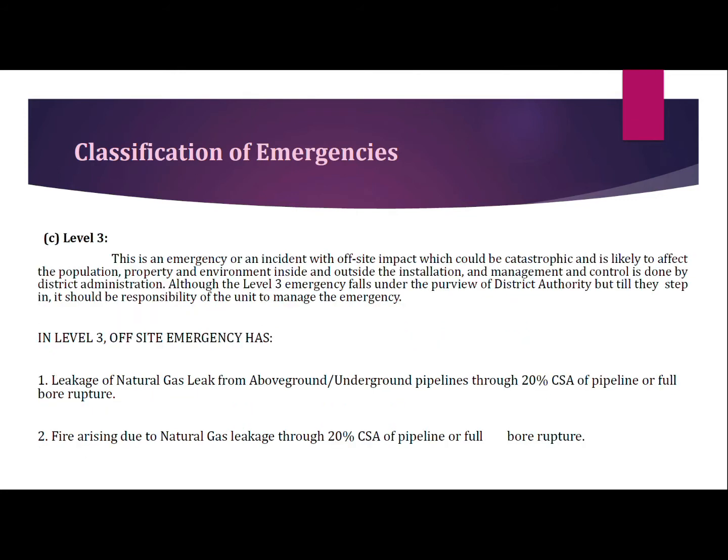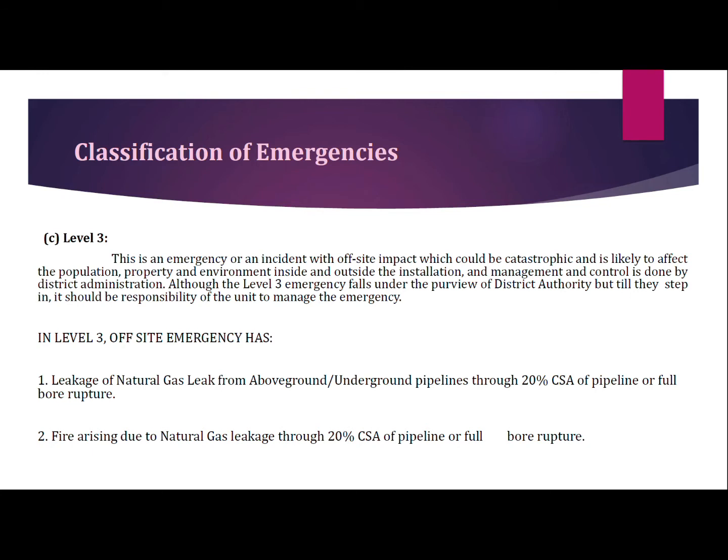Now we talk about the level 3 emergency. This can create off-site impact and impact on population, property, and environment inside and outside of installations. It can be managed by the district administration, and these are the following types of emergency called level 3 emergency.